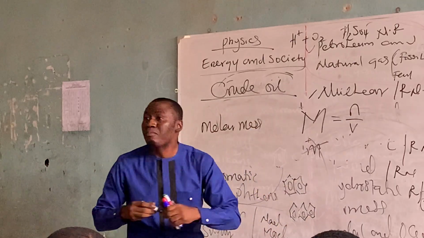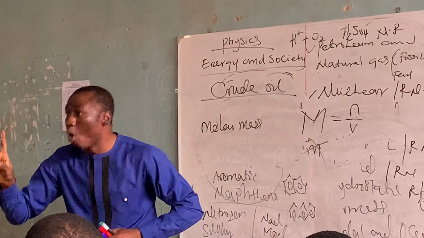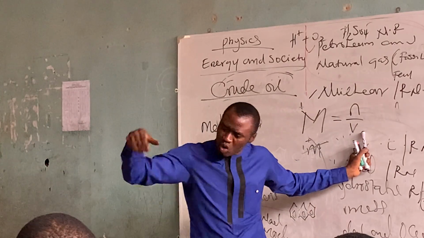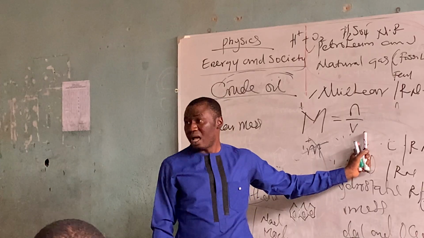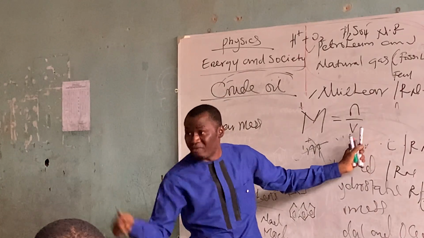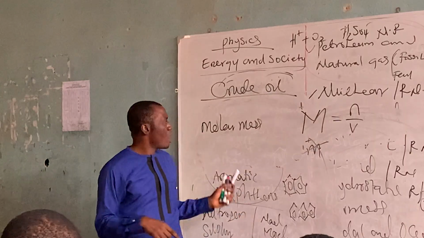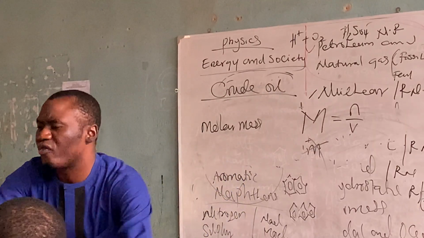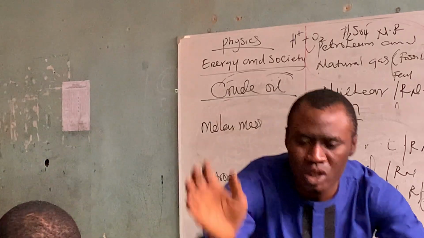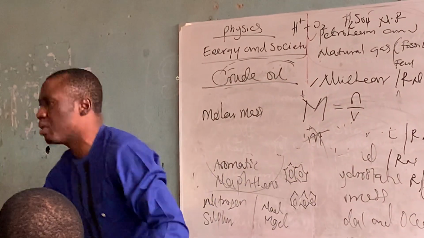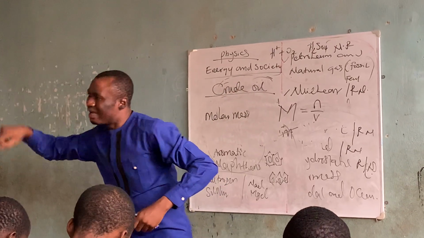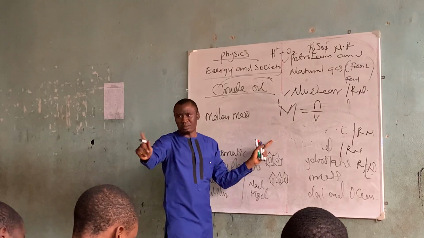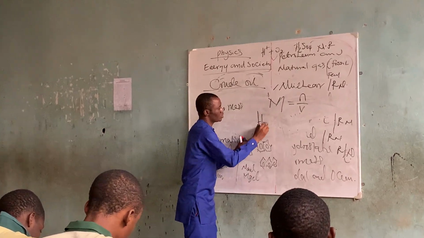So molarity is the number of moles divided by the volume of water. Number of moles divided by the volume. We're talking about molar mass. How many of us are in this class? The number of individual atoms of elements, the total of what is called molar mass. For instance, this is the last one.